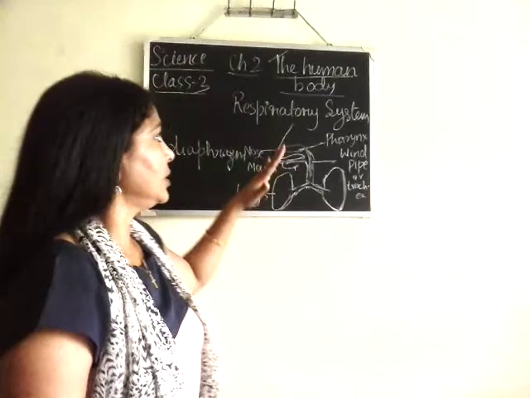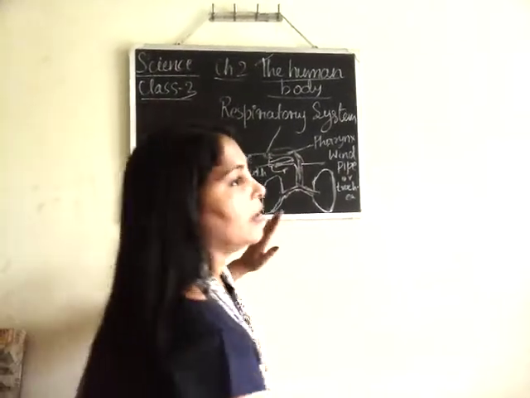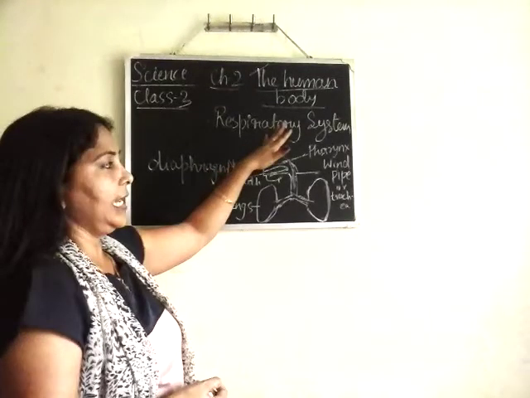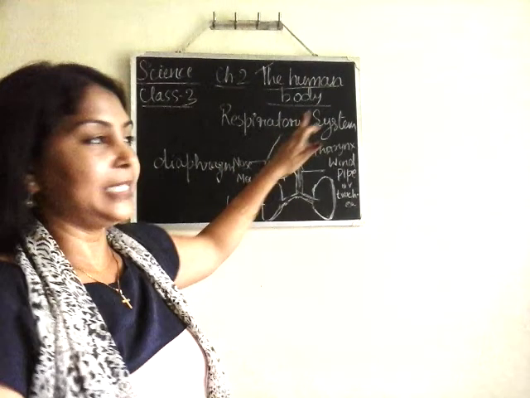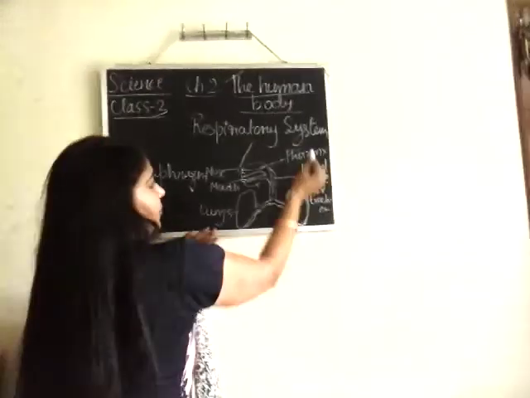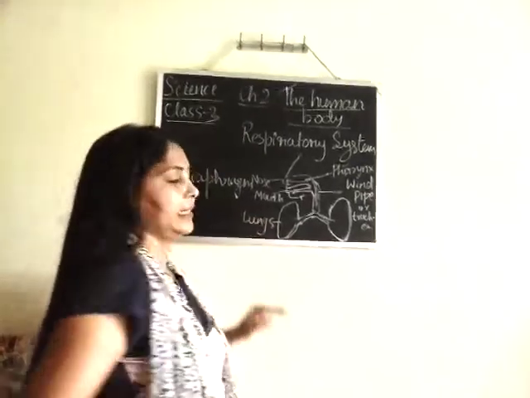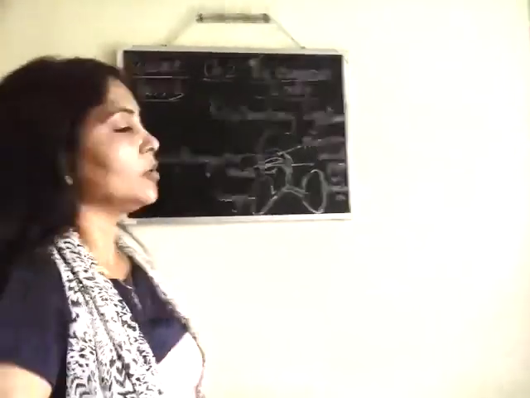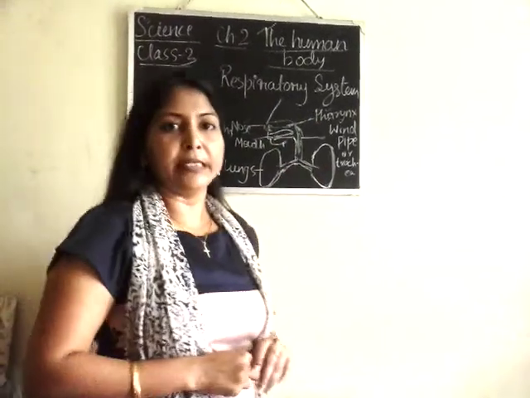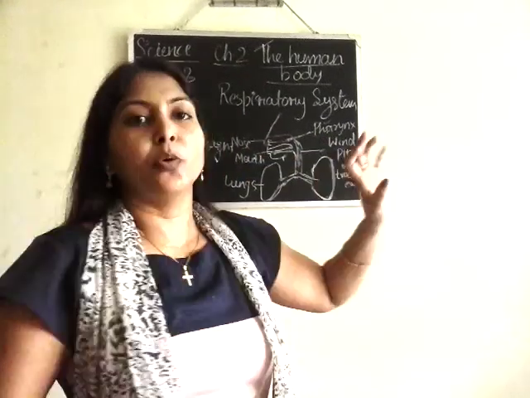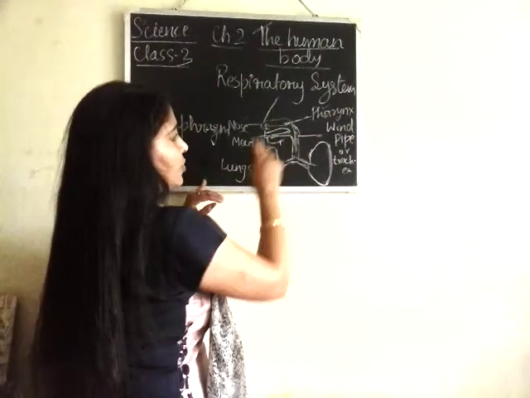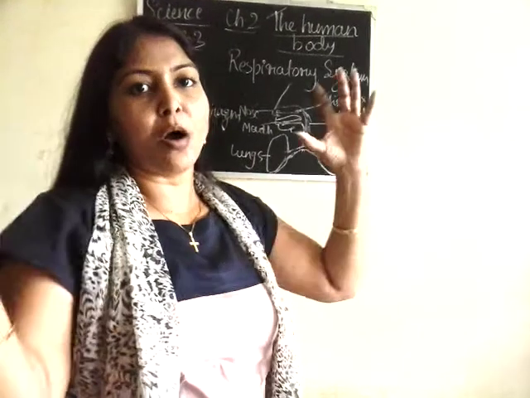Now see here, I'll explain once more. We will take a recap. So in the respiratory system, the different organs involved are the nose, pharynx, windpipe and lungs. Now, the term pharynx is not mentioned there, but I have written it for your understanding. From the nose we take in air, okay, oxygen, and then it reaches the windpipe, and the pharynx is the common passage of the windpipe and food pipe.